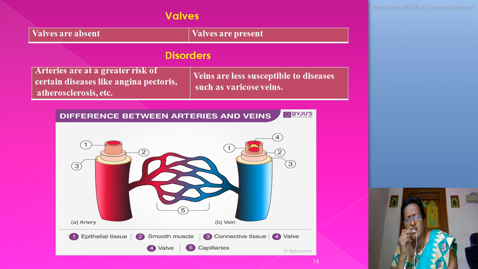Here the picture shows arteries and veins. In the middle is the part known as capillaries. It connects the arteries and veins. Okay.